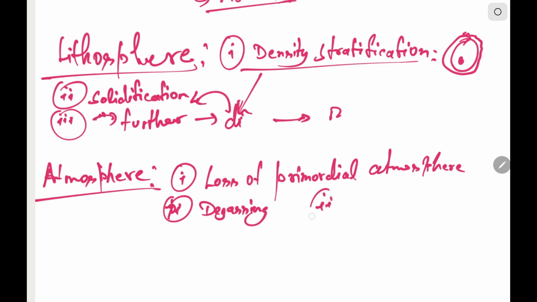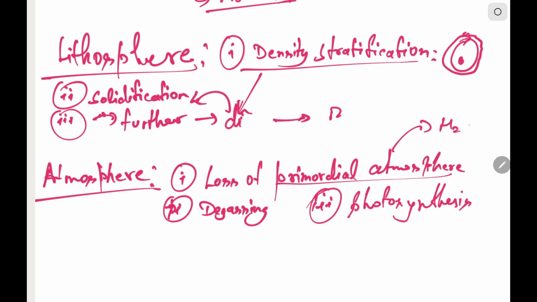Third one is photosynthesis. This primordial atmosphere generally consisted of hydrogen and helium, which were stripped off by solar flares.